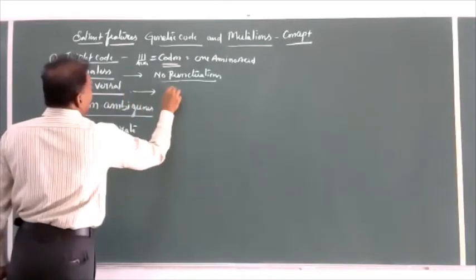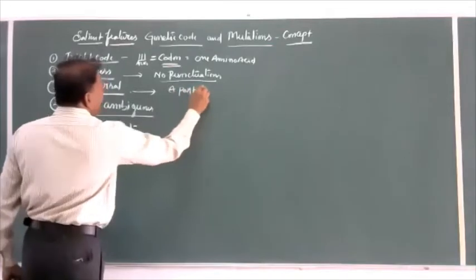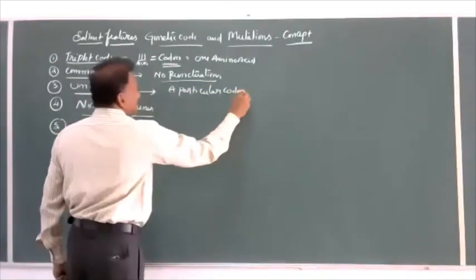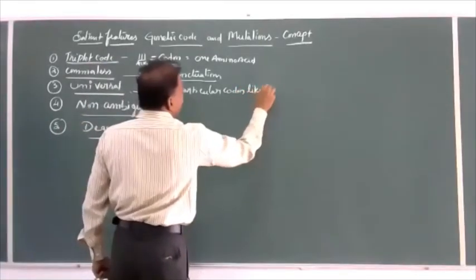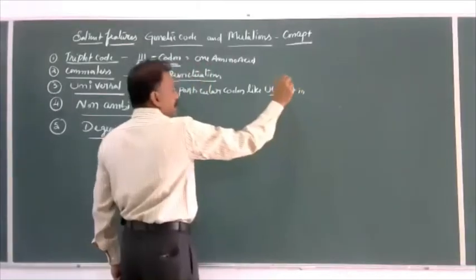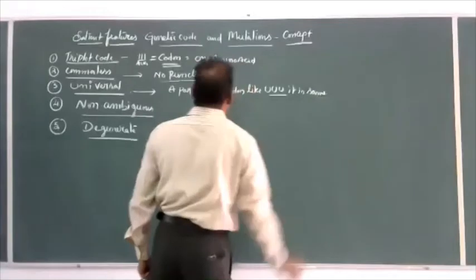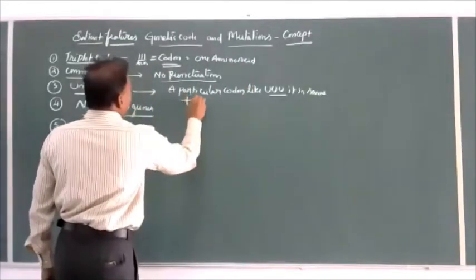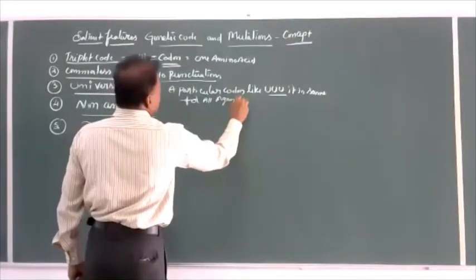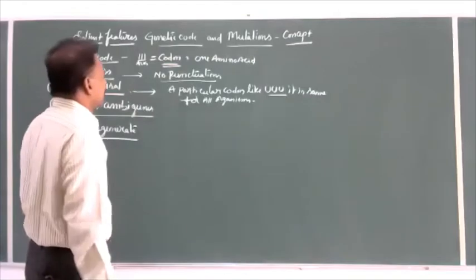Universal: a particular codon like UUU is the same for all organisms. For all organisms, nearly universal.